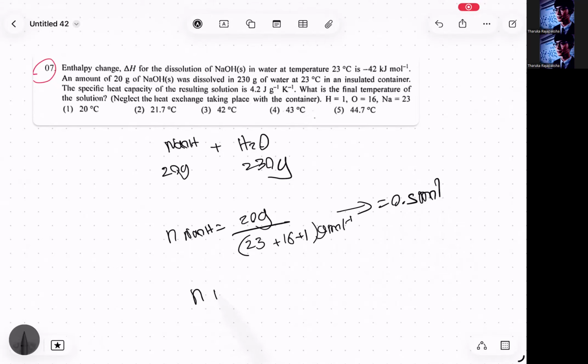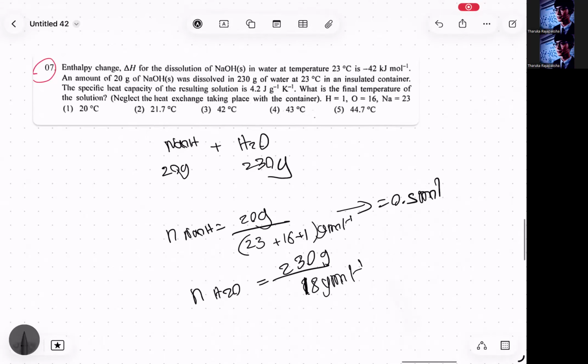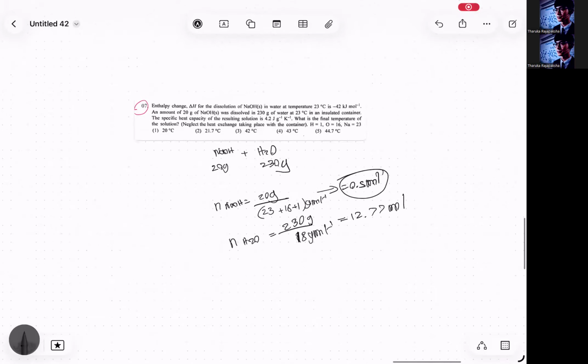Number of moles of water, on the other hand, 230 grams divided by 18 grams per mole. Okay, 230 divided by 18, 12.77. That's a large amount of moles. So actually the limiting reagent will be sodium hydroxide, of course.